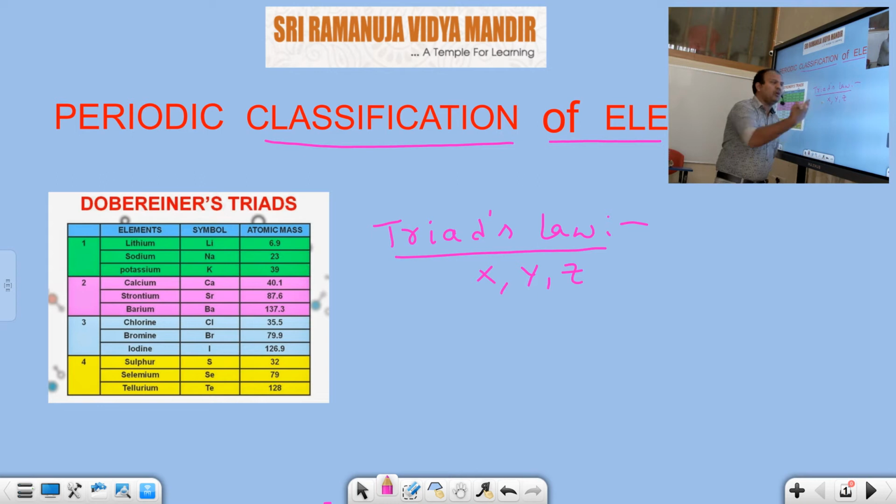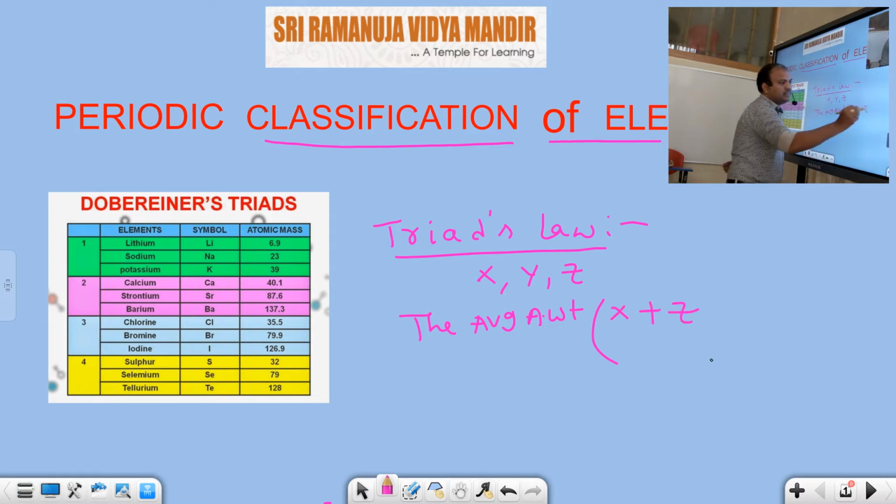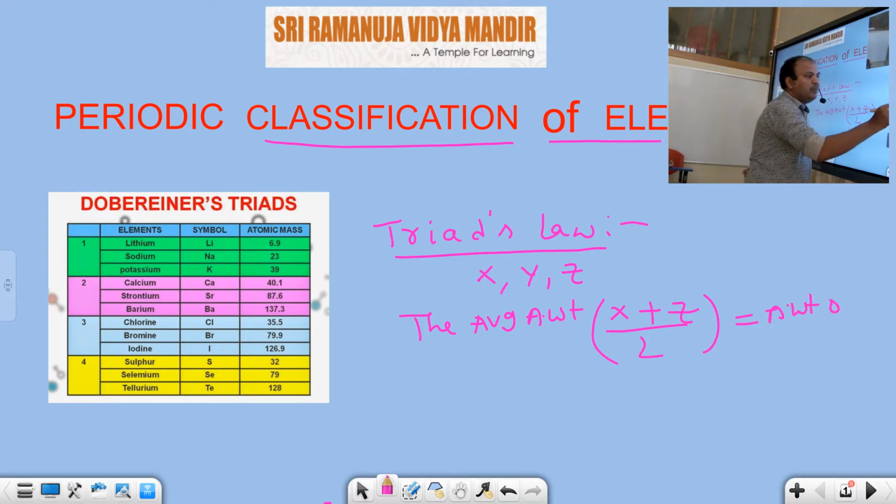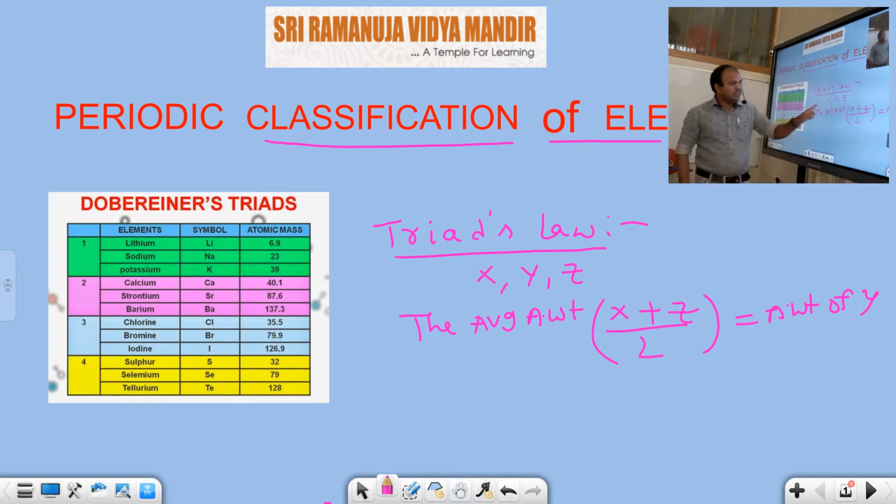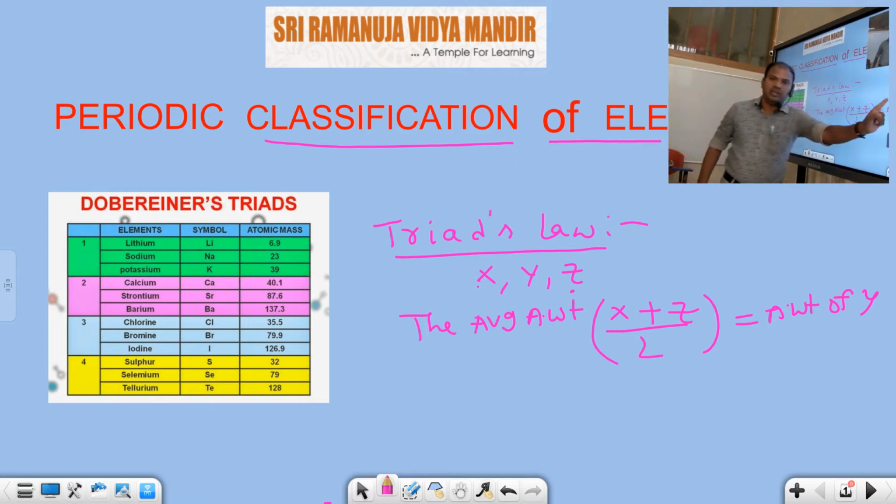If you know the properties of X, obviously we can know the properties of Y and Z. Triads law means the average atomic mass of the first element and the third element is approximately or exactly equal to the atomic mass of the middle element. What is the middle element here? Y. So the average atomic weight of the first and third is nearly equal to the atomic weight of the middle element.